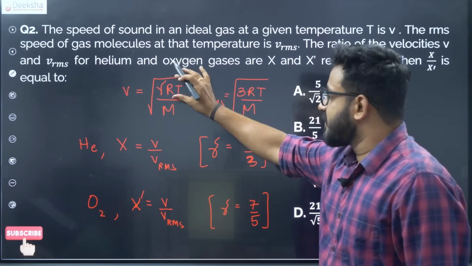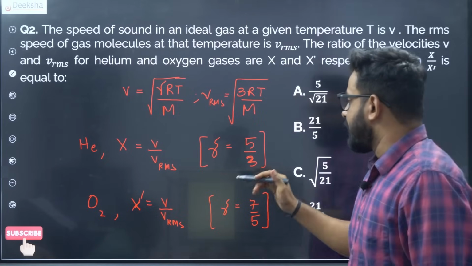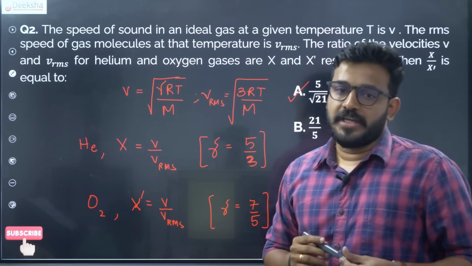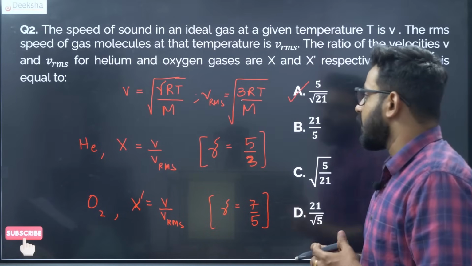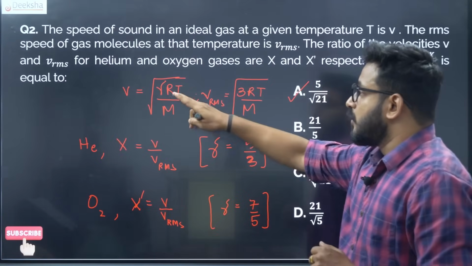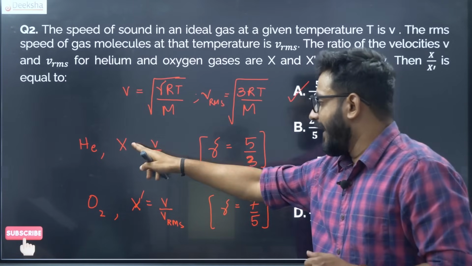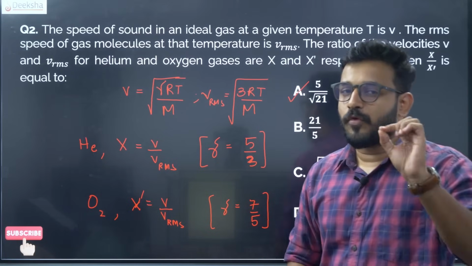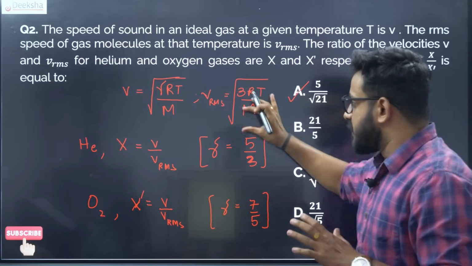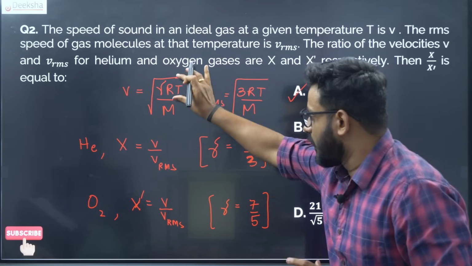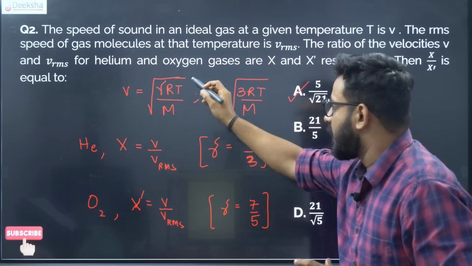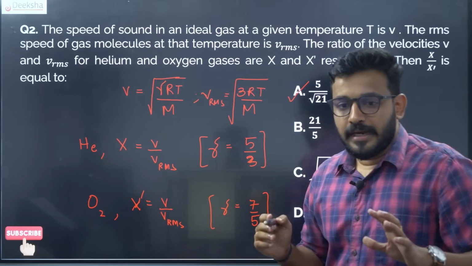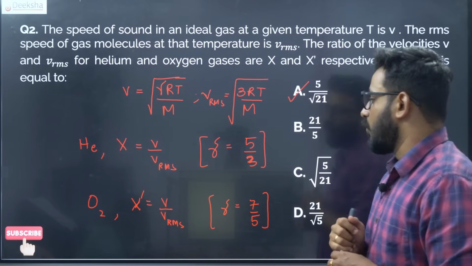So what you have to do is essentially substitute for both x and x dash, and when you cancel out, ultimately you will get the answer as option A, 5 by root 21. So option A is the correct answer over here. It's a lengthy process, you have to keep multiple things in mind and you cannot falter even at one step. Just the gamma value, if you substitute, rest everything will get cancelled, RT, M, 3 and root and all.